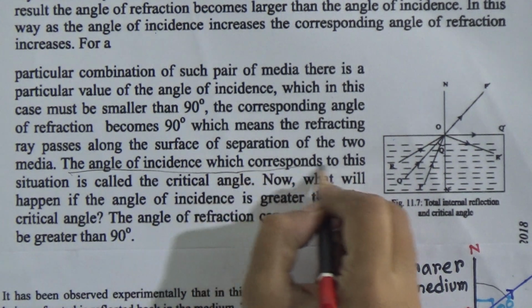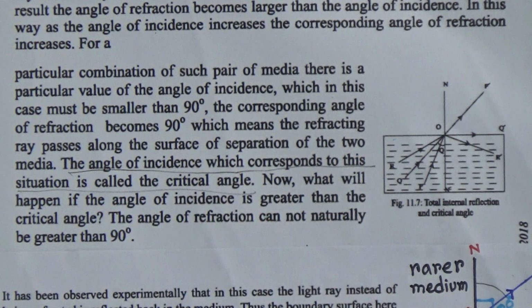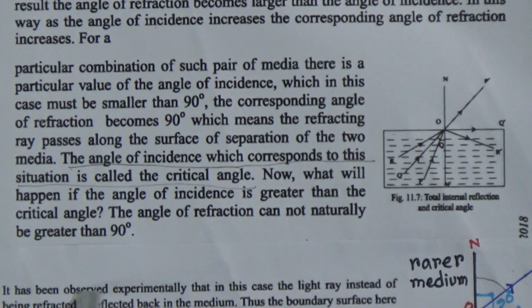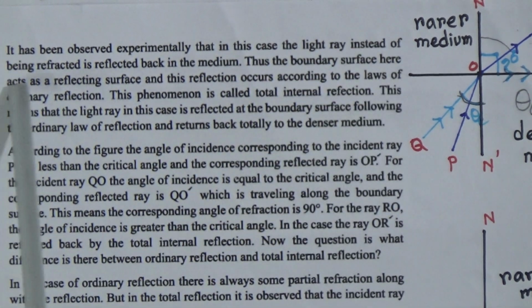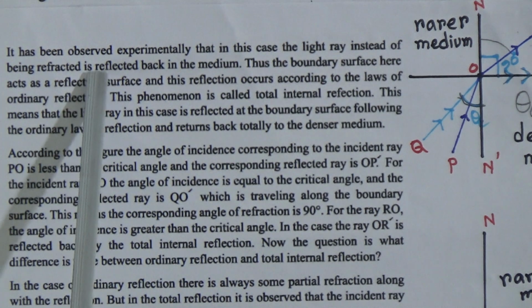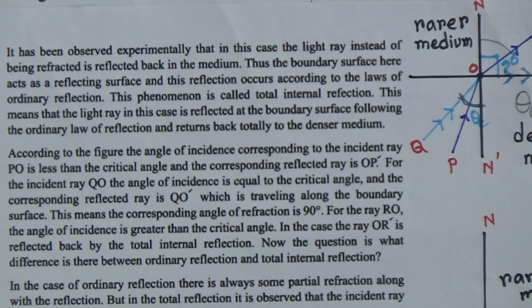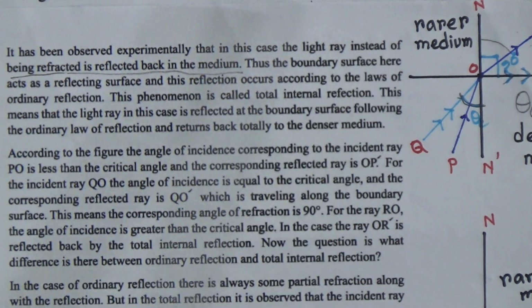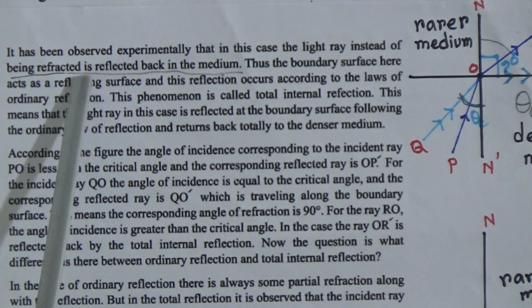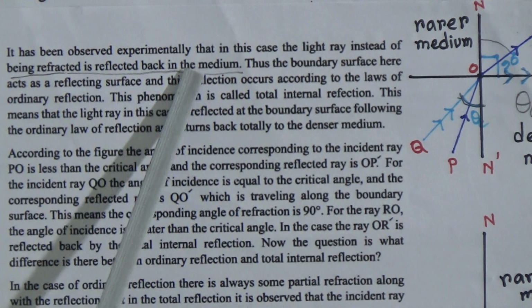Dear students, I have told you what is called the critical angle. Now, what will happen if the angle of incidence is greater than the critical angle? The angle of refraction cannot naturally be greater than 90 degrees. It has been observed experimentally that in this case the light ray, instead of being refracted, is reflected back in the medium. Dear students, look, here it is written, instead of being refracted, it is reflected back in the medium.